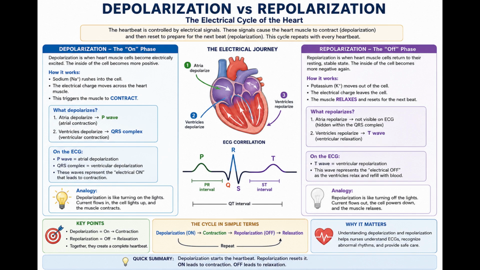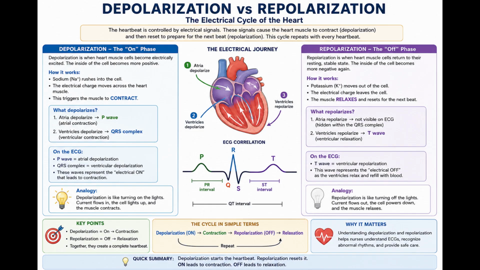What is repolarization? After the cells have been activated, they must return to their resting electrical condition. This recovery process is called repolarization. During repolarization, positive charge leaves the inside of the cell, allowing the inside to become negative again. The cell is not being turned off permanently. It is being reset so it can respond normally to the next impulse. Muscle relaxation follows this electrical recovery. Therefore, repolarization is the electrical event that prepares the heart for relaxation and the next heartbeat.